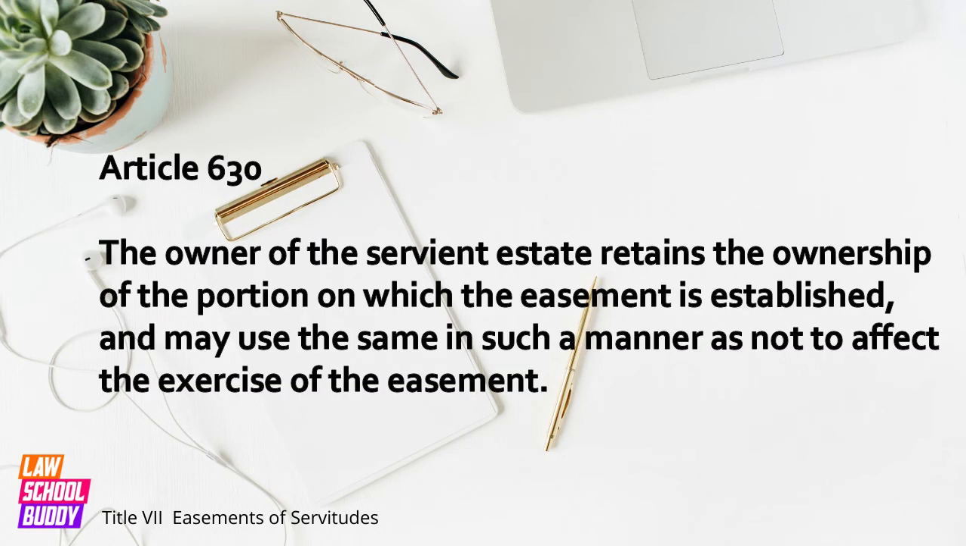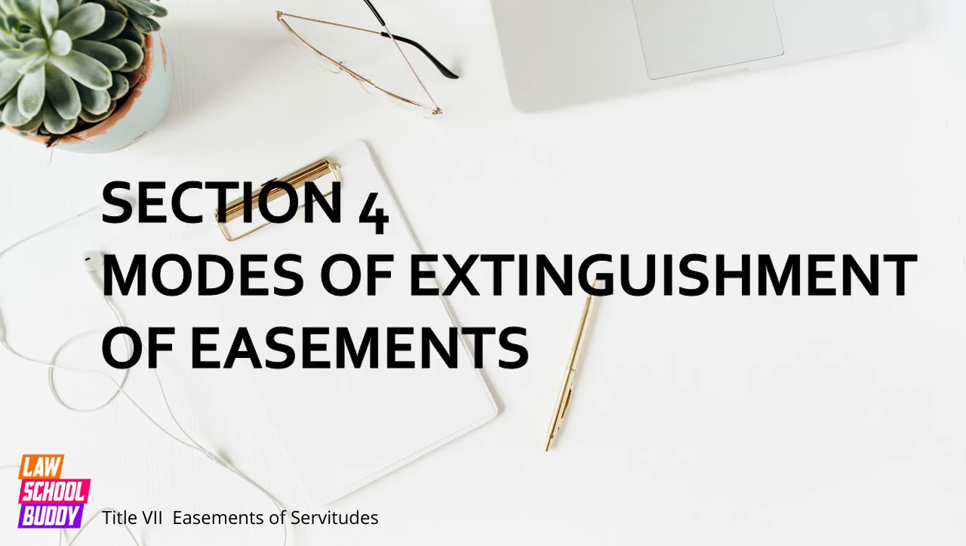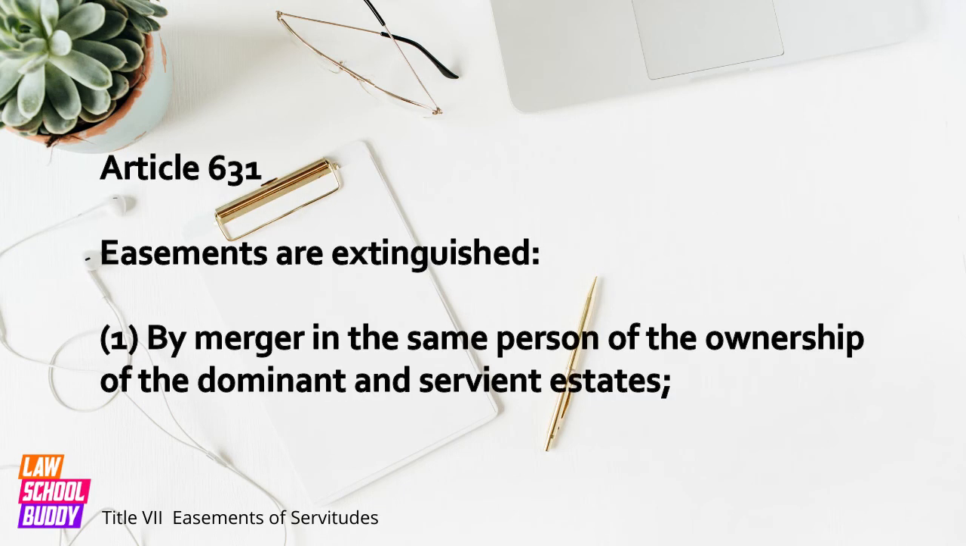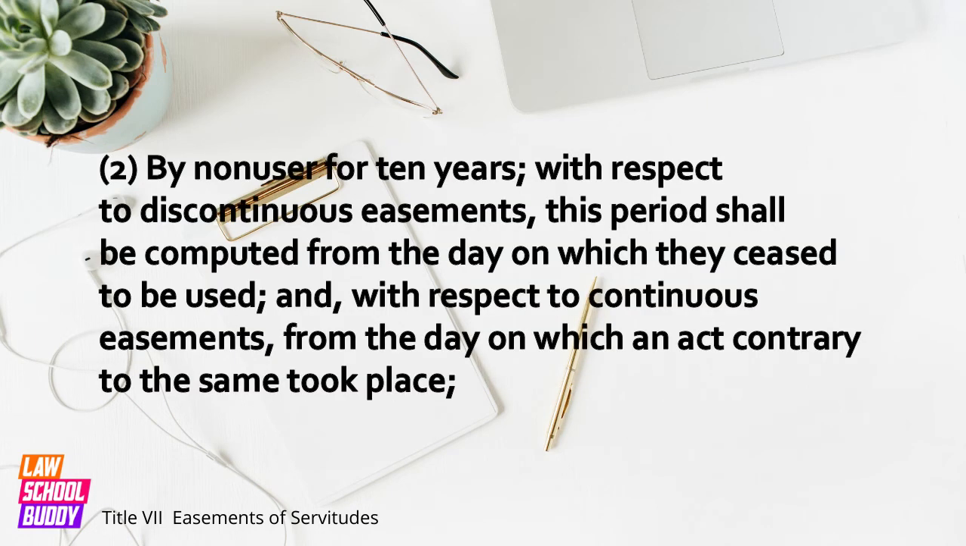Article 630. The owner of the servant estate retains the ownership of the portion on which the easement is established, and may use the same in such a manner as not to affect the exercise of the easement. Section 4. Modes of extinguishment of easements. Article 631. Easements are extinguished: 1. By merger, in the same person, of the ownership of the dominant and servant estates. 2. By non-user for 10 years.